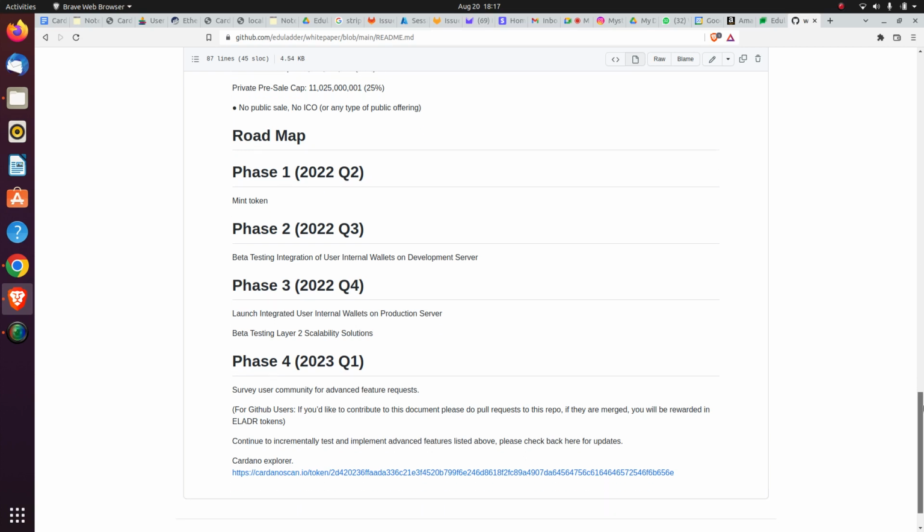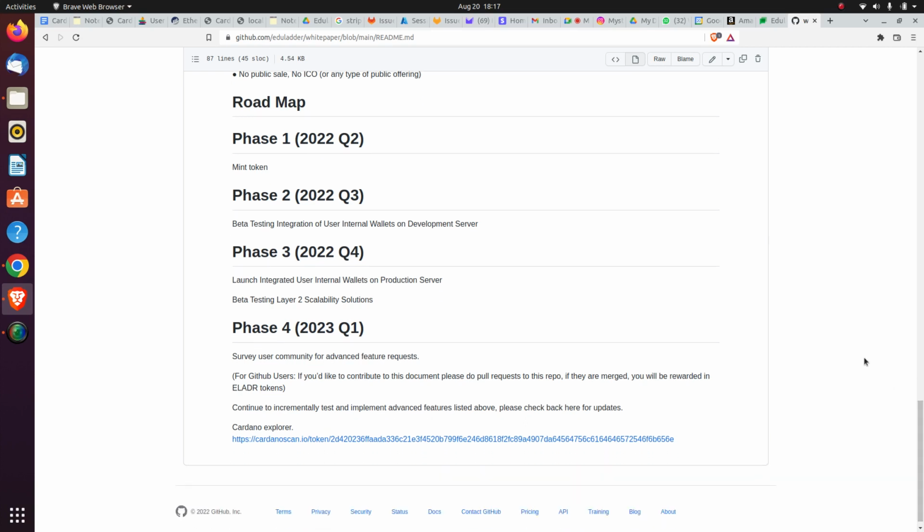The vision is that whenever you create an Eduladder account, a Cardano blockchain wallet is created, in which you can send the token across the peer-to-peer community.